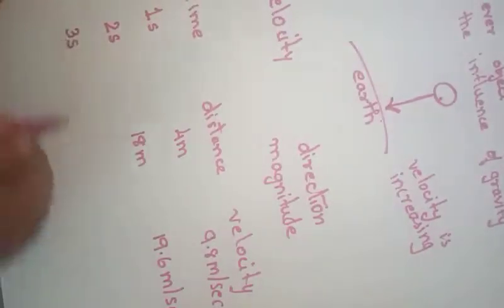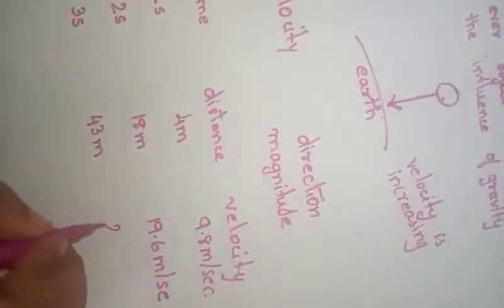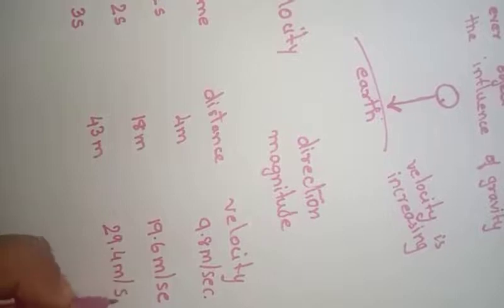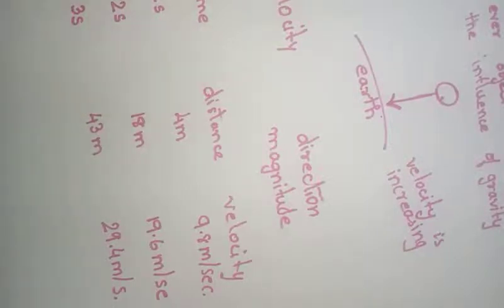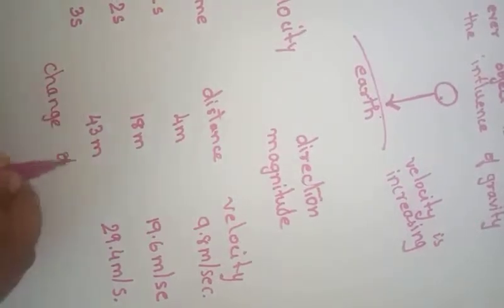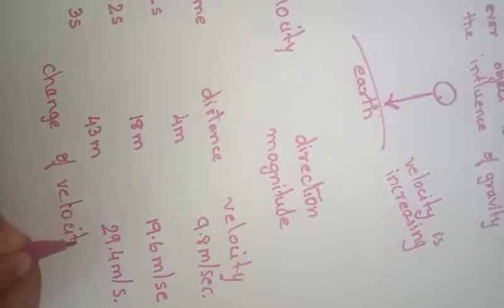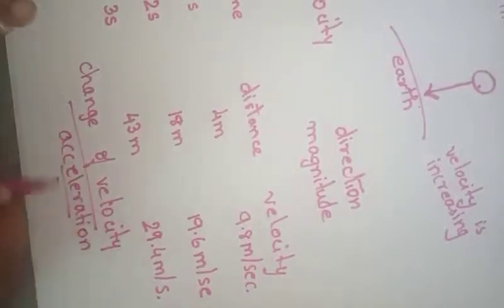After 3 seconds, I observed that the body has covered 43 meters and the velocity here is 29.4 meters per second. From the table above, we can see the ball's velocity increases as it moves towards the earth. We can also say the velocity changes continuously. We know that change in velocity is called acceleration. So whenever there is a change in velocity, that change is called acceleration.